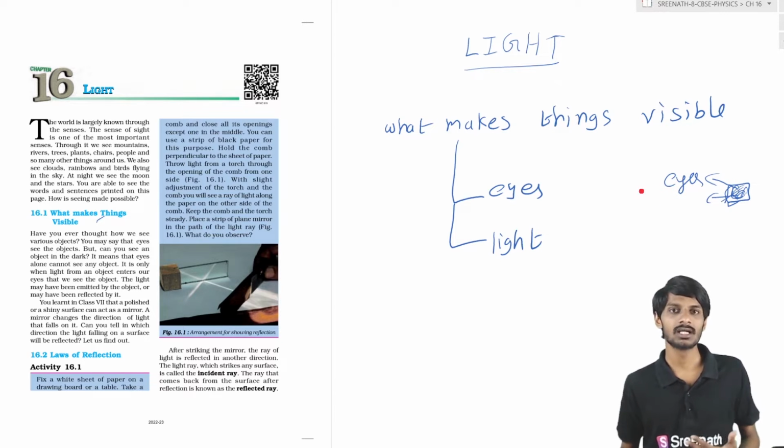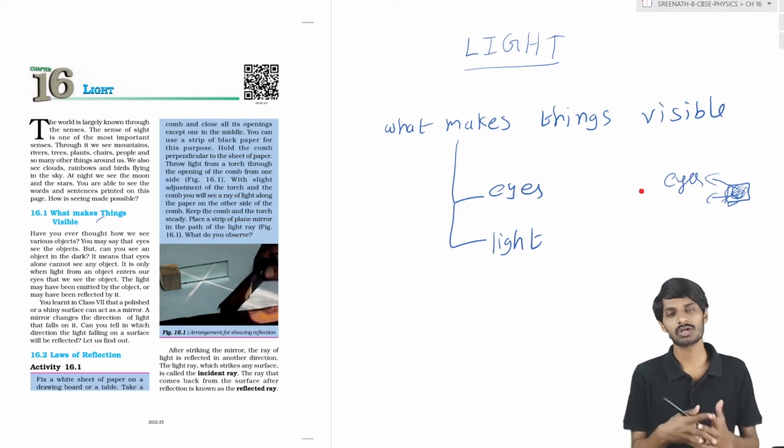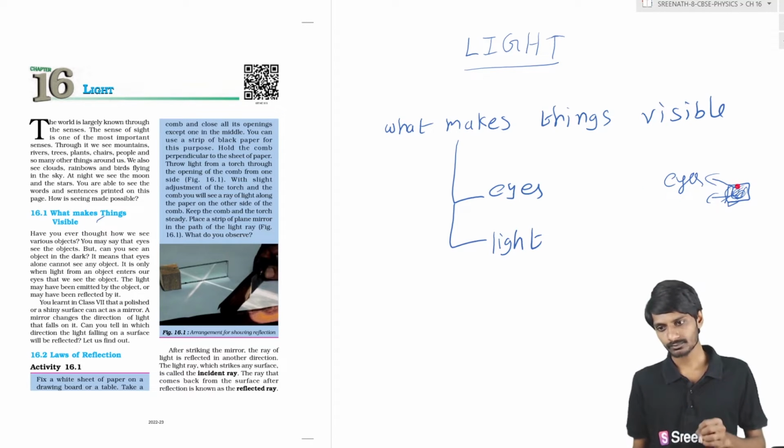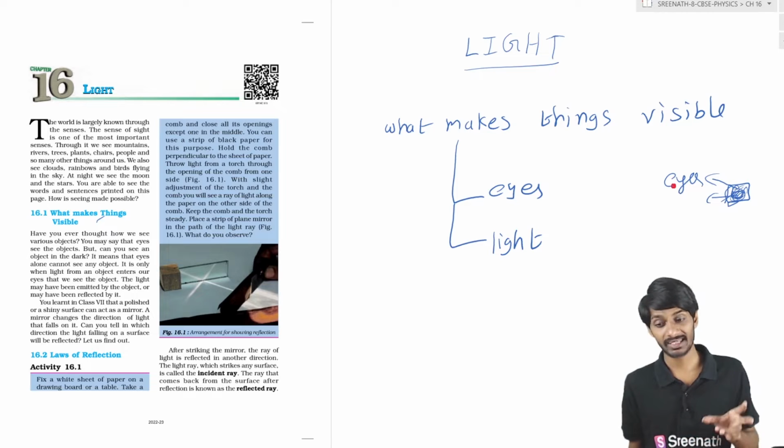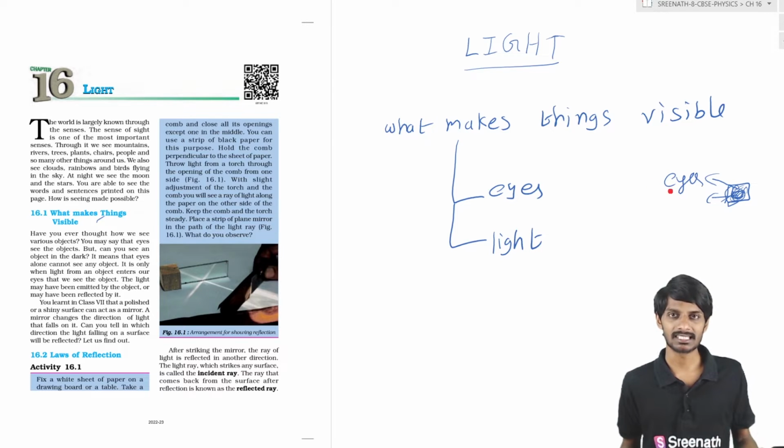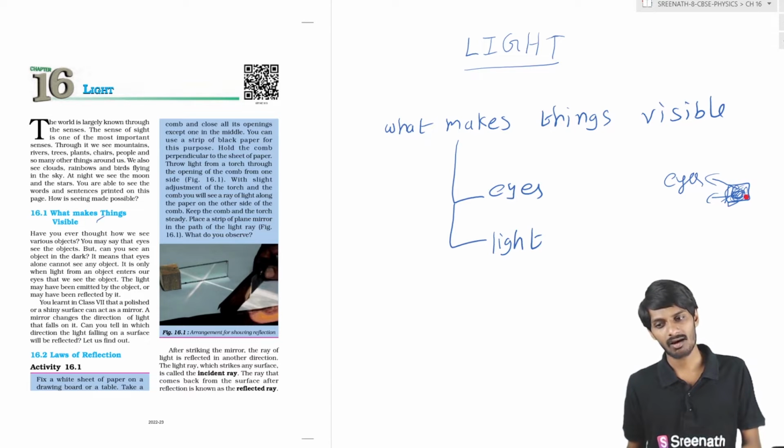That's why the things are not visible to us. So when light from objects enters into your eyes, you can see. So how light can travel from objects, basically there are two things.